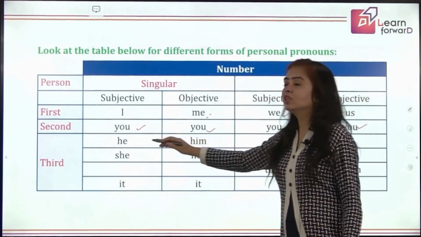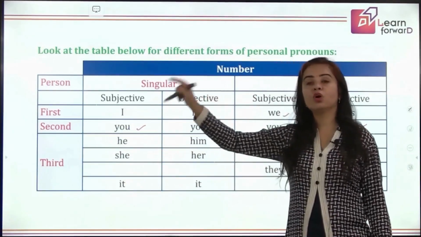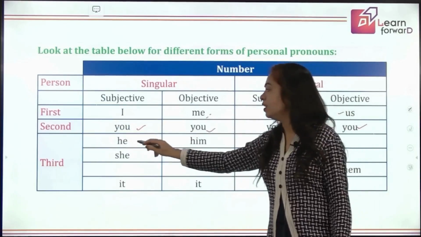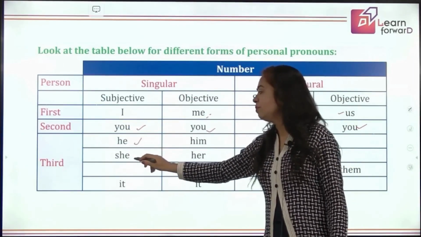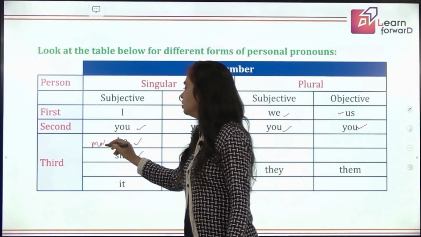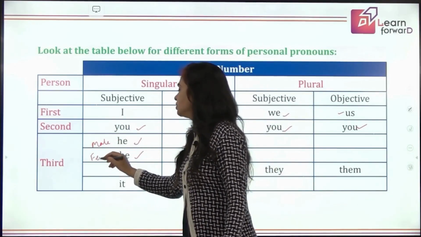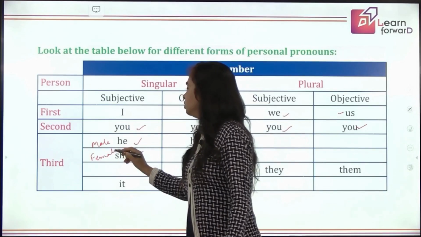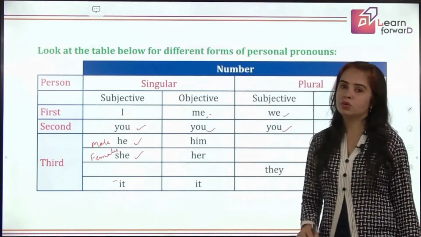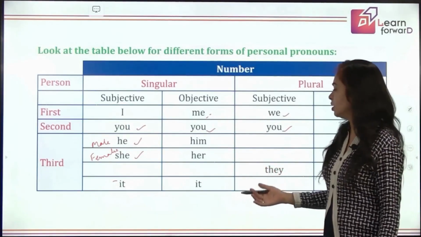Next we have third person, in which we are talking about some noun. When it is male, he; female, she. So this is for males, we have already learned. This is for females, that is feminine gender. Then it is used for animals and neuter gender, places, animals, things like that.